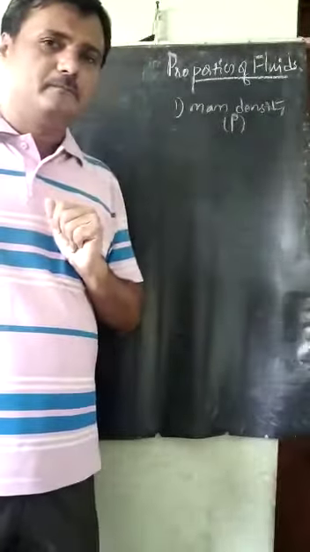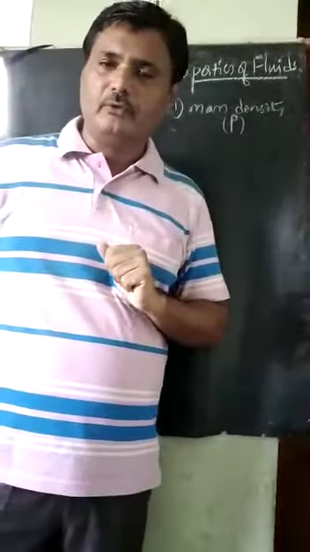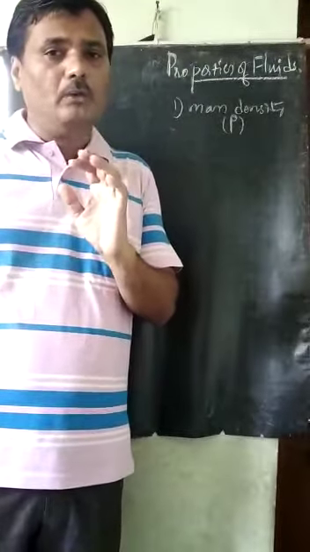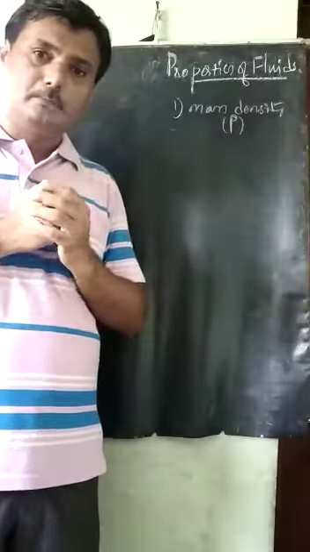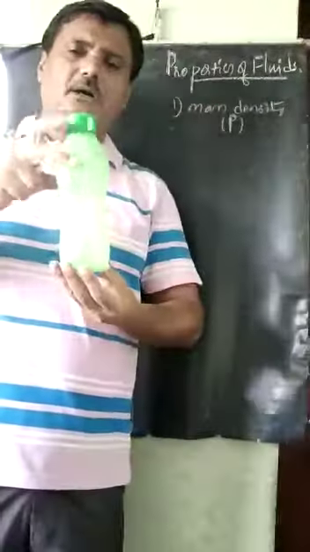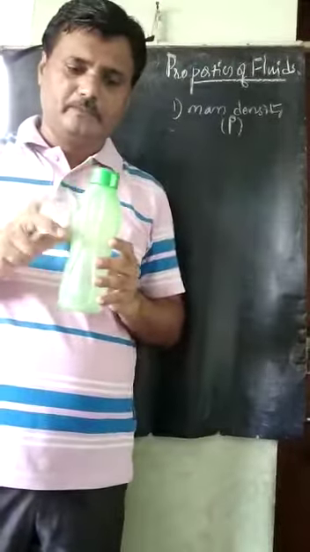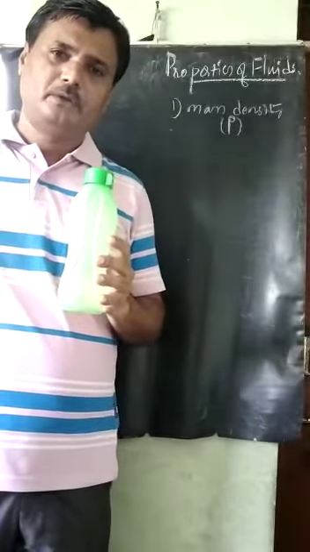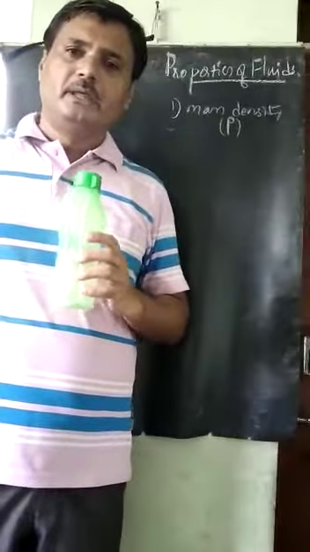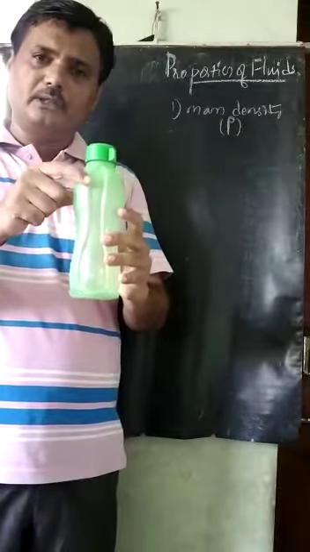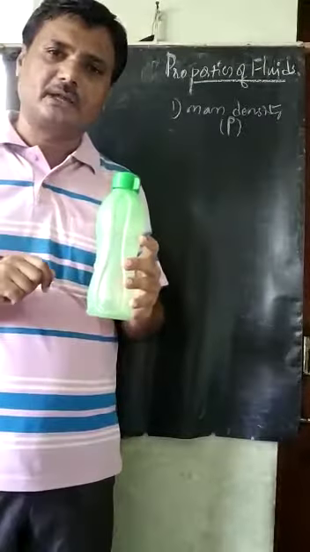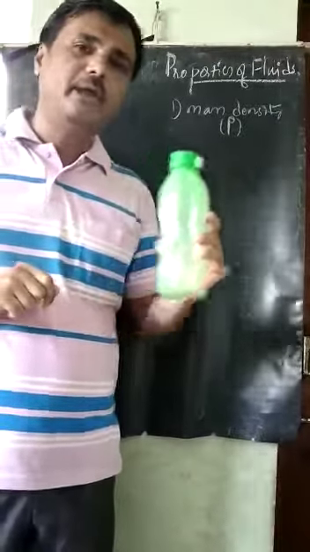Mass density means, for any fluid, per unit volume, how much mass it will occupy. For example, if I take this almost half-liter bottle, and I fill it with water up to this level, then I will weigh it.